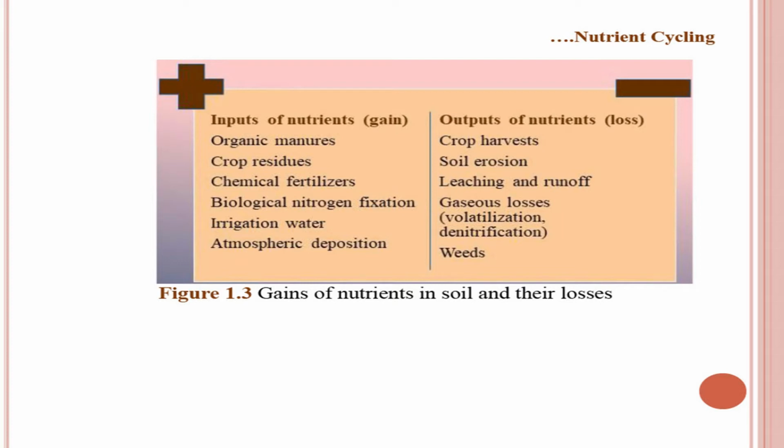And then weeds also remove a significant quantity of nutrients from the soil. So, overall you can compare what kinds of inputs and outputs are there as far as nutrient cycling is concerned. What we need to do is create a balance between input and output. At least we should add the same quantity of nutrients that has been removed from the soil.